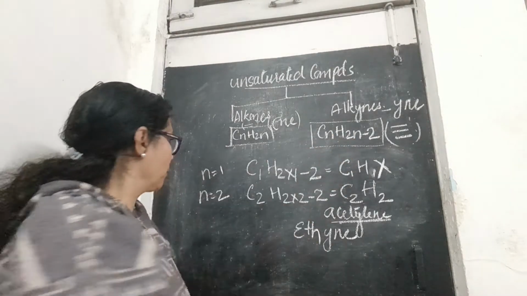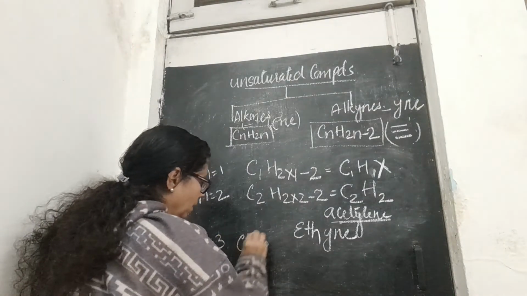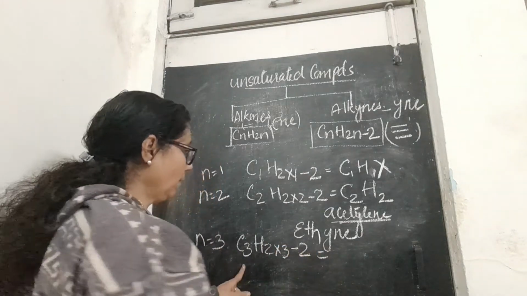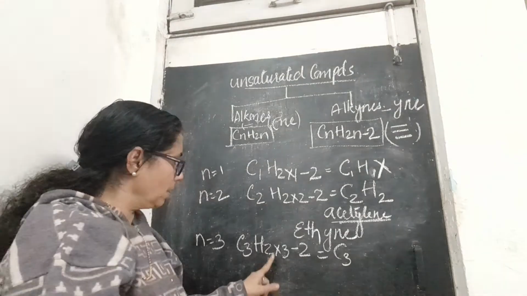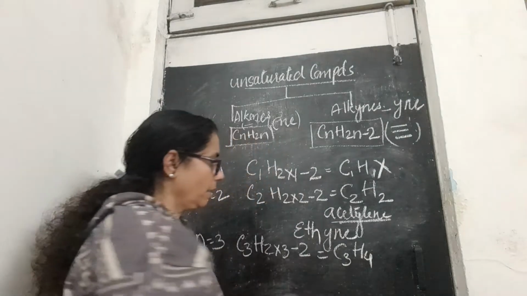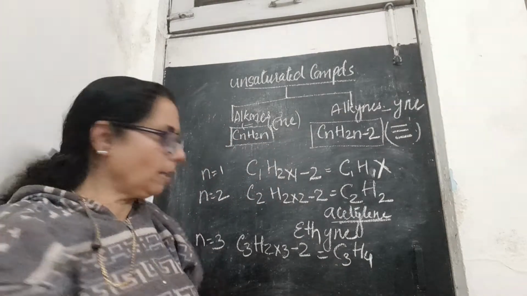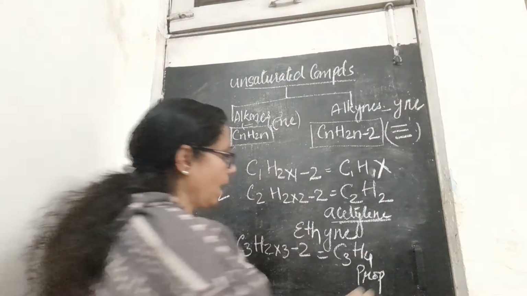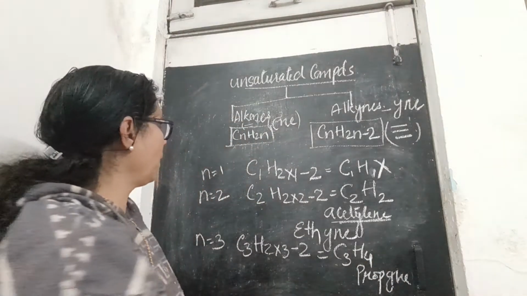Keep this in mind. Now when we talk about n equal to 3, then C3 H2 into 3 minus 2. So the formula you will get is C3, then 3 twos are 6, 6 minus 2 is 4, so C3H4. Here again, with 3 carbons you will use "prop" and the suffix "-yne": propyne.